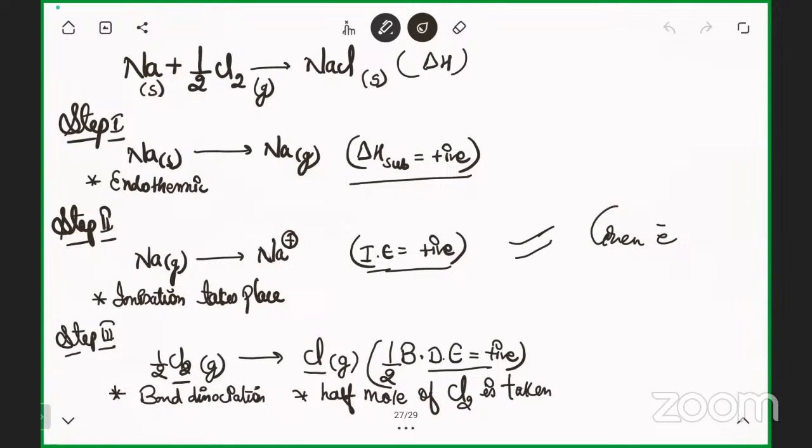Sometimes in the books the Born-Haber cycle for NaCl is directly given, like Na converting to Na gas, then Na positive, then Cl, and they have added them to form the delta H. If you go step by step, showing the steps and writing things down, it will be easier for you to learn and remember.